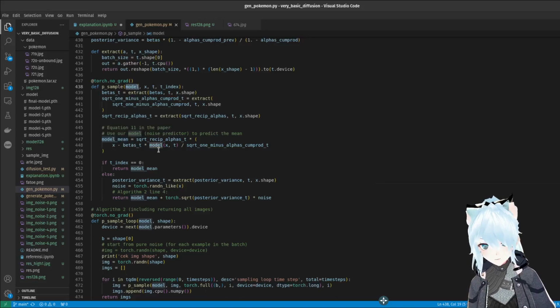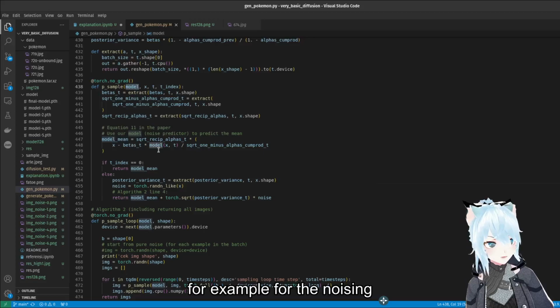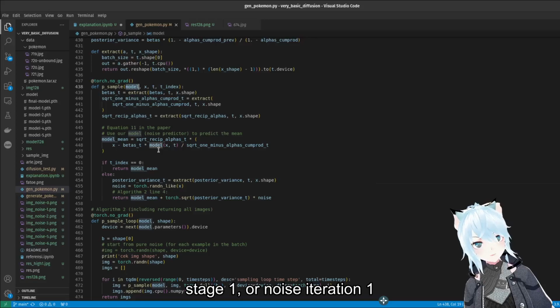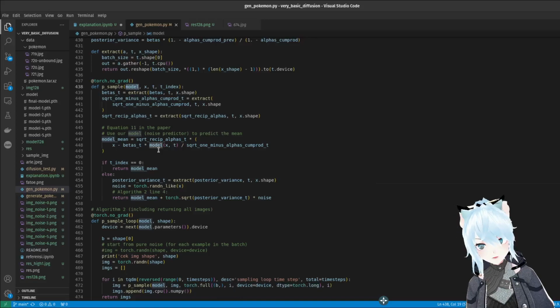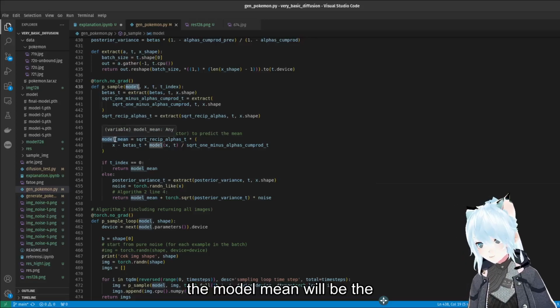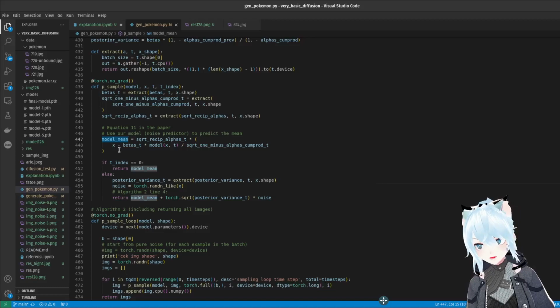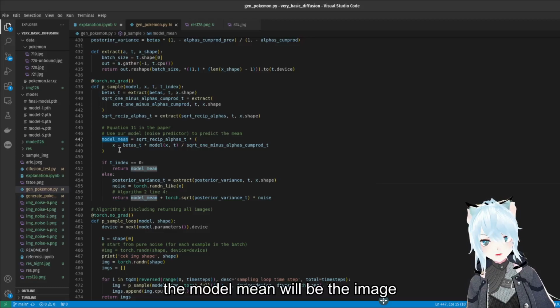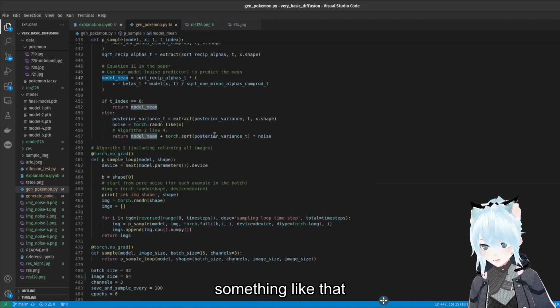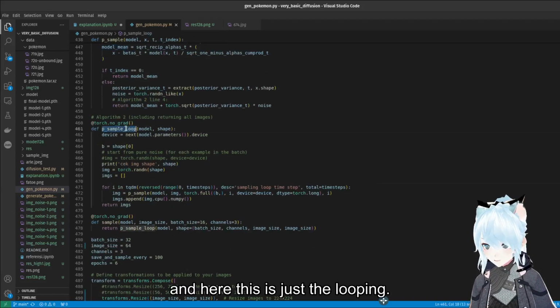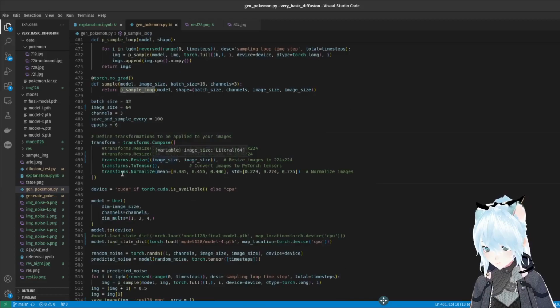So for example, for the noising step 1 or noise iteration 1, the model mean will be the original image. And for the noise step 2, the model mean will be the image, the result of the noise step 1. Yeah, something like that.